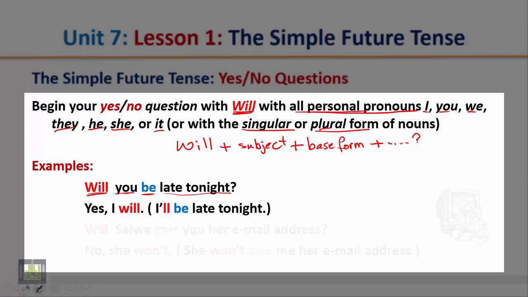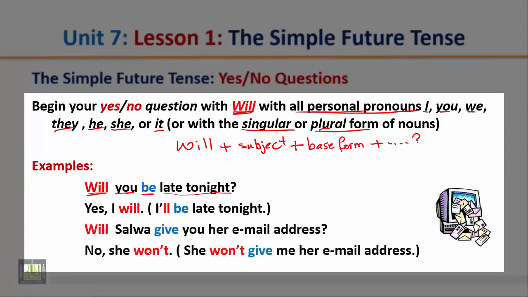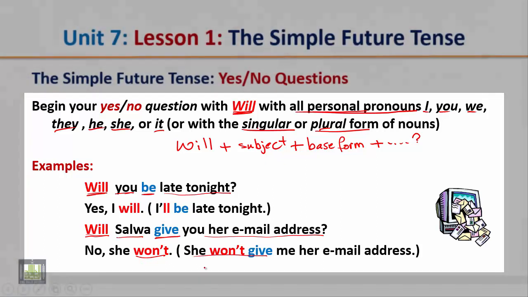Another example. Will Salwa give you her email address? Again, notice here that the question starts with the verb will, followed by the subject, followed by the base form of the verb. After that, you complete the question. Will Salwa give you her email address? The answer, no, she won't, or she won't give me her email address.